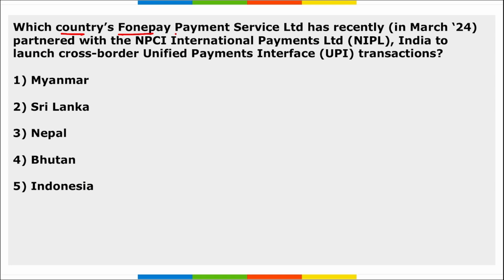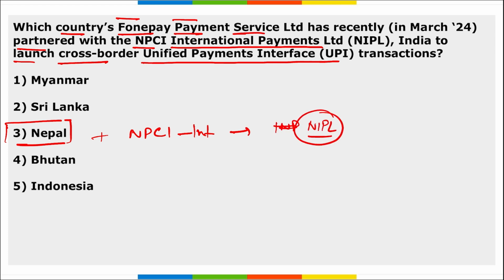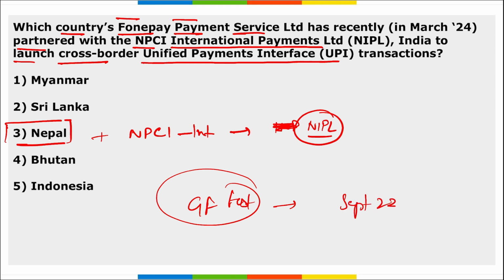Next, which country's PhonePe Payment Service Limited recently partnered with NPCI International Payment System of India to launch cross-border Unified Payments Interface transactions? It is of Nepal. Nepal's PhonePe Payment Service Limited recently partnered with NPCI International Payments Limited, that is NIPL, of India, to launch cross-border UPI transactions between India and Nepal. This initiative was unveiled during the Global FinTech Fest. And when was it held? It was held in September 2023.